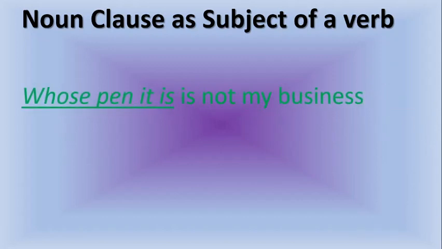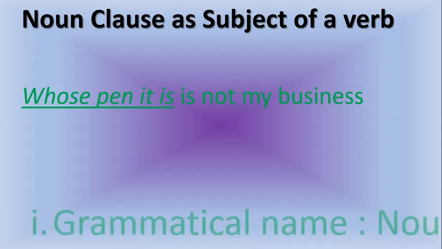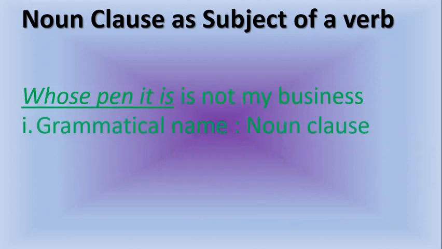Whose pen it is is not my business. What is not my business? Whose pen it is? Well, you know that we are talking about what, noun clauses. So the grammatical name is what, noun clause. But what is its function? We have to be very careful here. You can see that we have already underlined whose pen it is. That is a subordinate clause that is serving as noun clause grammatically here. But what is its function?